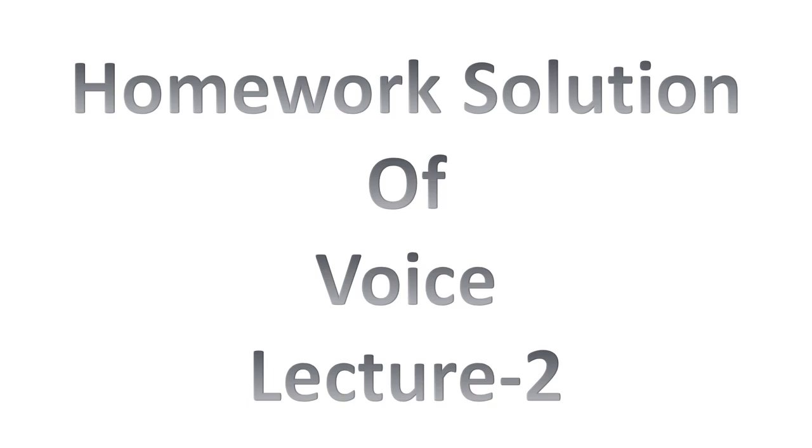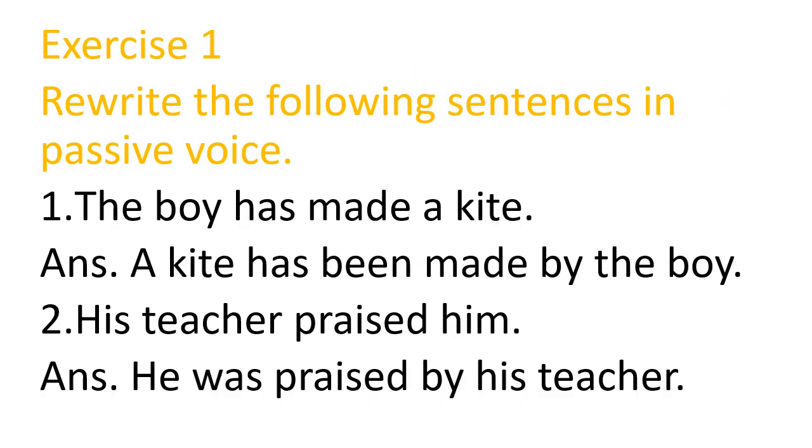Now we shall discuss homework solution of voice of lecture number 2, in which I gave you one exercise to do. Okay, so now we shall discuss its solution. The exercise was rewrite the following sentences in passive voice. Okay, you have to convert active to passive voice. The first sentence was the boy has made a kite.